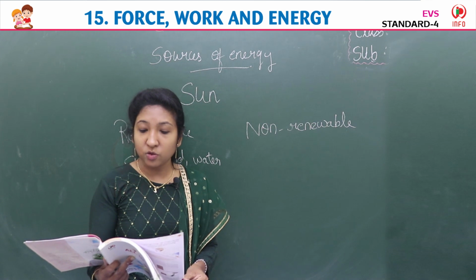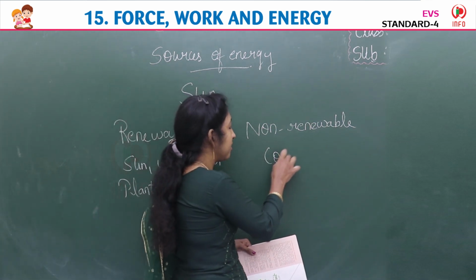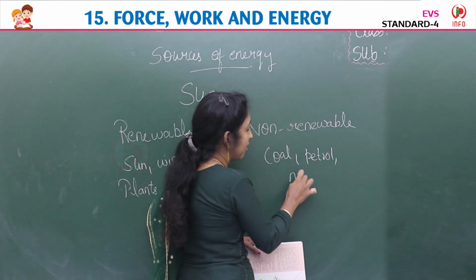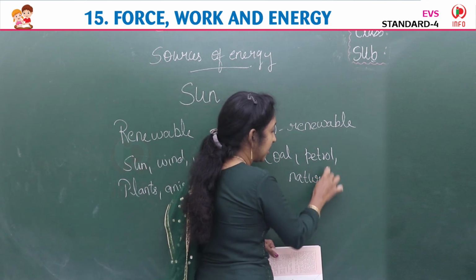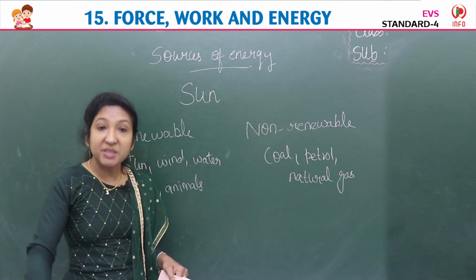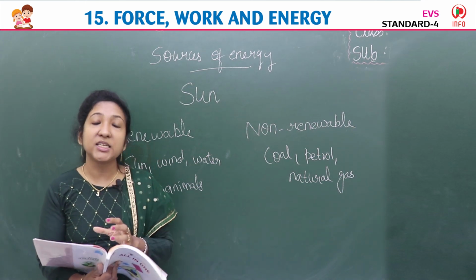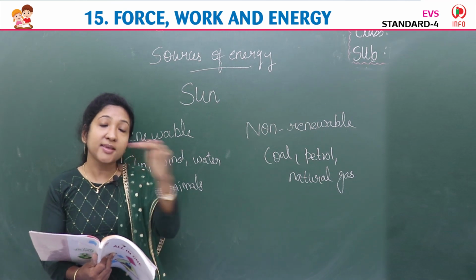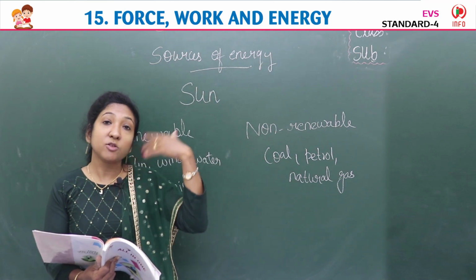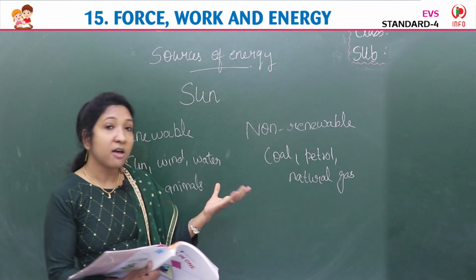Okay, cannot be restored, reused, we say. So examples we can say are coal, petroleum, natural gas. These are all non-renewable resources of energy. We get these through mining from deep inside the earth. Actually, it is available only in a very small quantity. A fixed quantity is available. Once it is used up, it is not possible to restore it again. Those are non-renewable resources of energy.